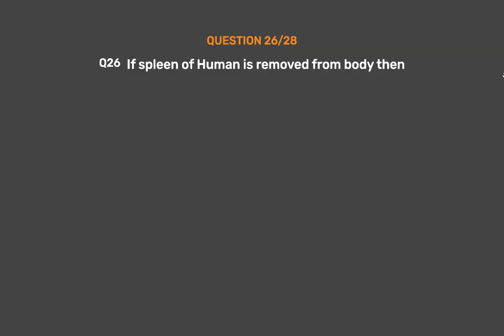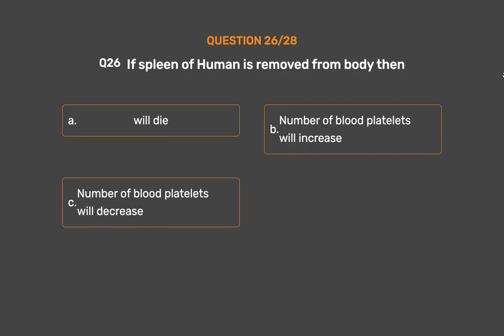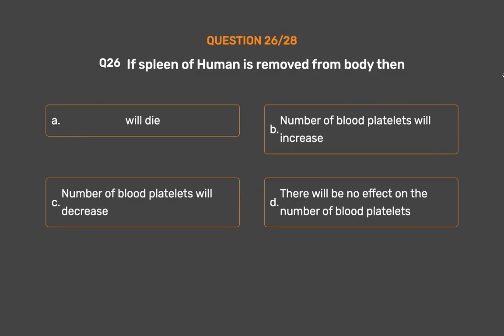Question number 26. If spleen of human is removed from body, then option A. Will die. Option B. Number of blood platelets will increase. Option C. Number of blood platelets will decrease. Option D. There will be no effect on the number of blood platelets. The correct answer is option D. There will be no effect on the number of blood platelets.